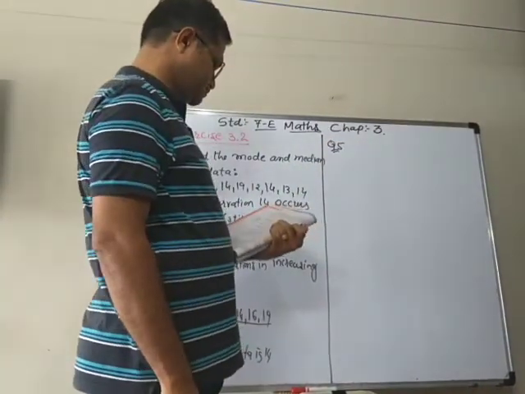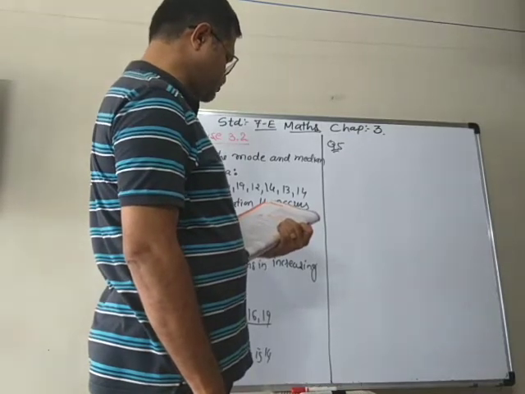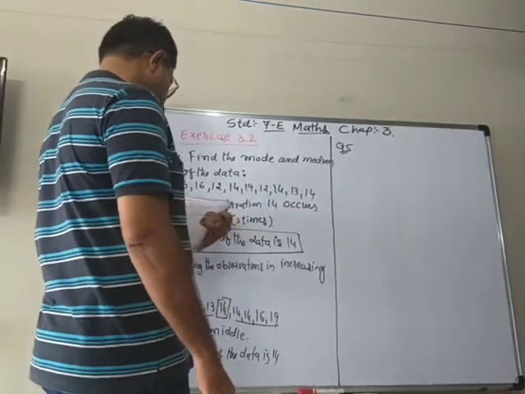Now question number 5, in which there are statements we have to tell whether they are true or false.